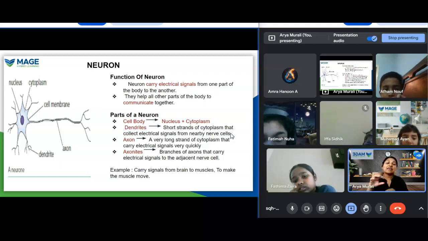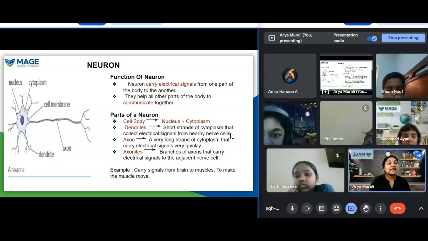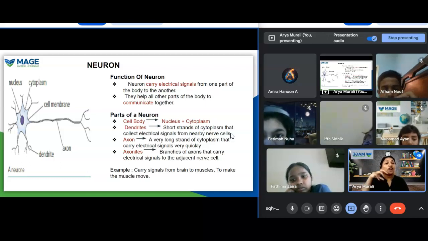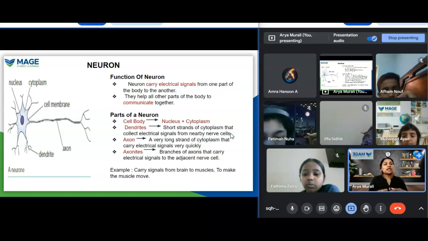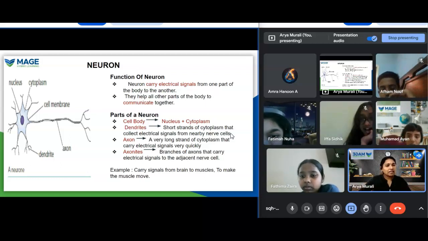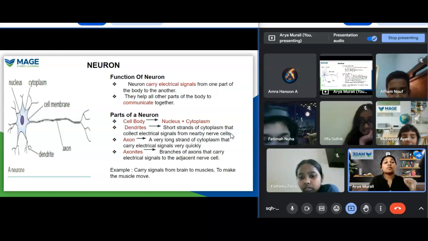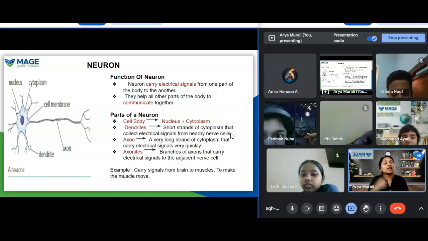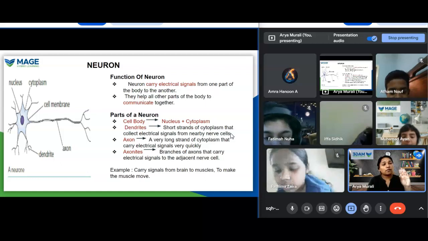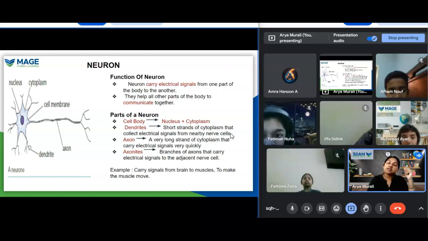Nerves carry messages. Nerves will send a message to the brain, then the brain will give a reply, and according to that reply, we do the actions. Even while I am taking the class and moving my hands, it seems an automatic action not under the control of our brain, but even that movement is controlled by our brain. Messages are continuously passing from the tip of my hand to the brain, and the reply comes back to my hand in a fraction of a second.